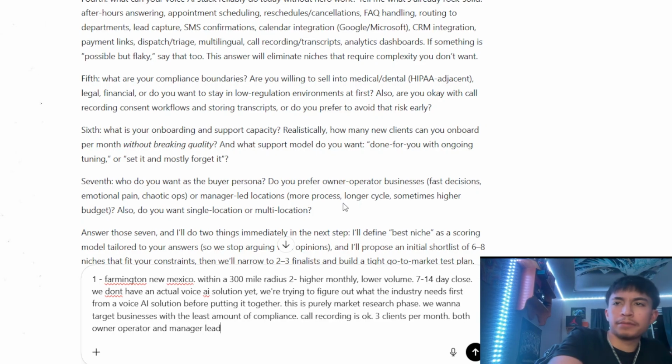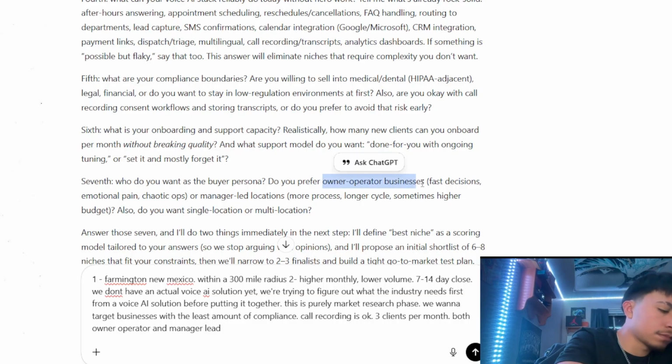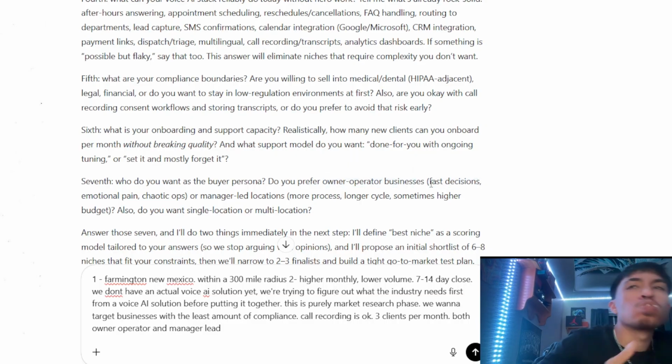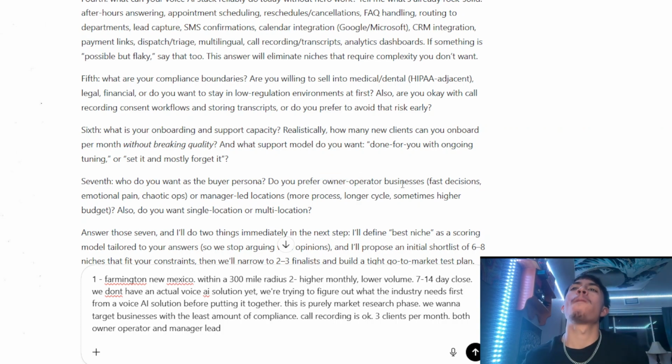What this is saying is, do you want businesses that don't have a huge hierarchy in terms of decision making? You have an owner who's operating the business. With that, you get faster decisions. You have more of an emotional pain because it's owner operated, and the owner's involved in a lot of different things.